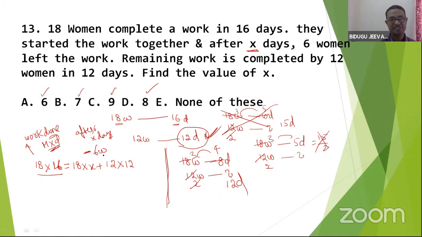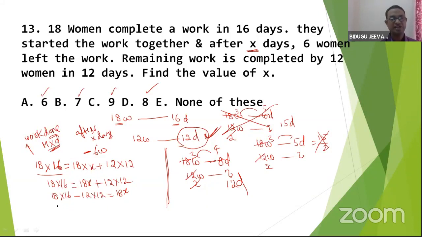Great. What is the answer now? Let me calculate clearly. 18 into 16, let me write as usual. 18x plus 12 into 12. I'll subtract: 18 into 16 minus 12 into 12 is equal to 18x.